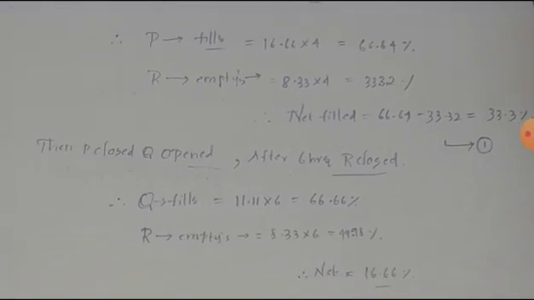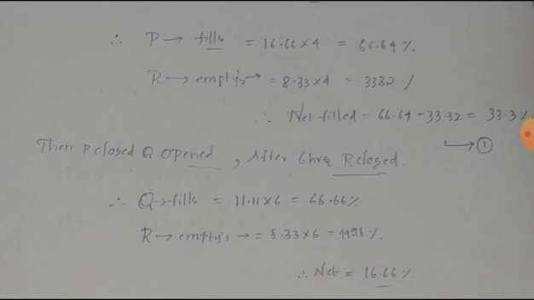Then after the second condition, that is the second statement, P is closed and Q is opened. Okay, Q is opened now, and after 6 hours R is closed. Then it means that both Q and R are opened for 6 hours simultaneously, and after 6 hours R is closed and Q just continues.